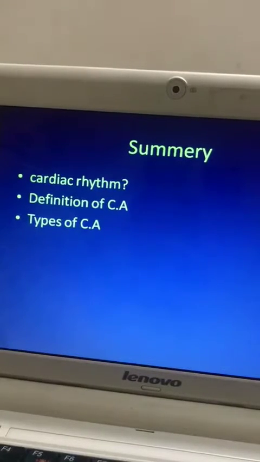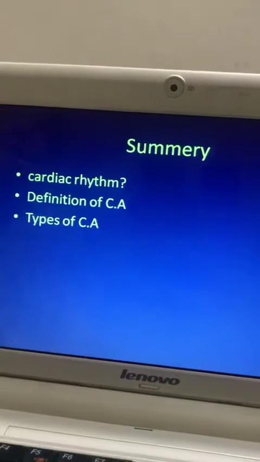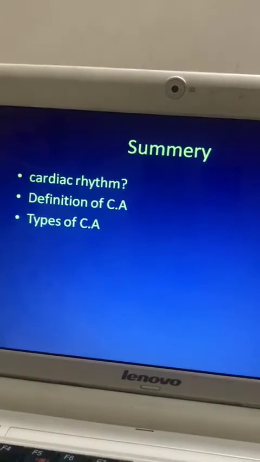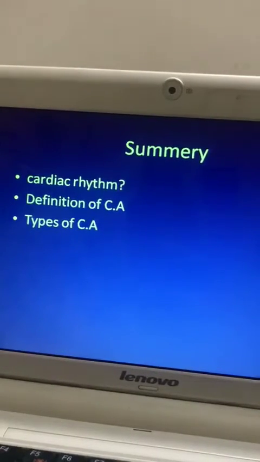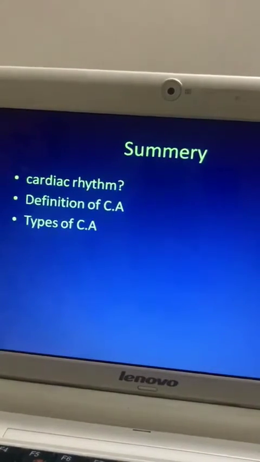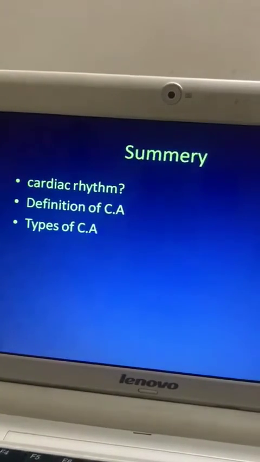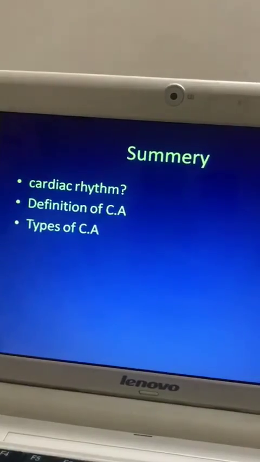Types of cardiac arrhythmia according to the heart rate: tachycardia, bradycardia, flutter and fibrillation. Now, according to origin of the impulse, it may be sinus arrhythmia, junctional arrhythmia, atrial arrhythmia and ventricular arrhythmia.